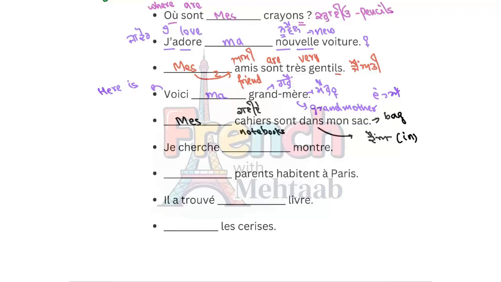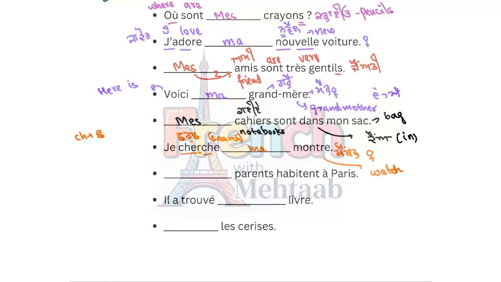Okay. Let's come to the next sentence. Je cherche. Ch together is always pronounced sh. So how will we say it? Cherche. Cherche means search. This is called montre. Montre is a feminine thing. It means watch, wristwatch. Je cherche my watch. I search my watch. Watch is feminine. How do we say my in French? It's ma. Je cherche ma montre. I search my watch. Okay.